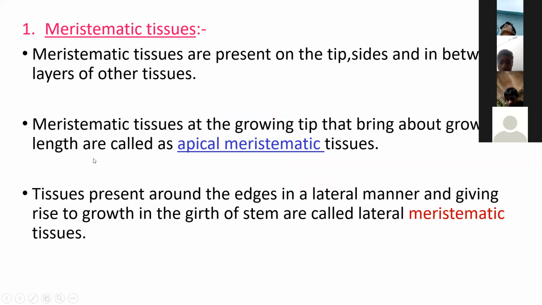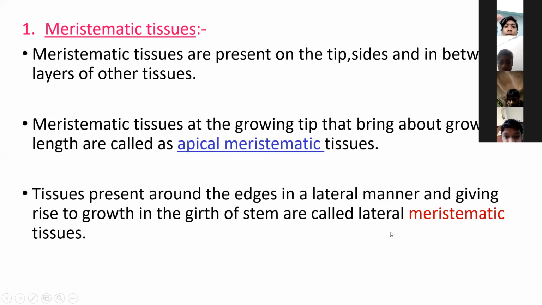Next, the meristematic tissues at the growing tip that bring about growth in length are called apical meristematic tissue. The meristematic tissues are of three types: number 1 is apical meristematic tissue, number 2 is lateral meristematic tissue, and number 3 is intercalary meristematic tissue.